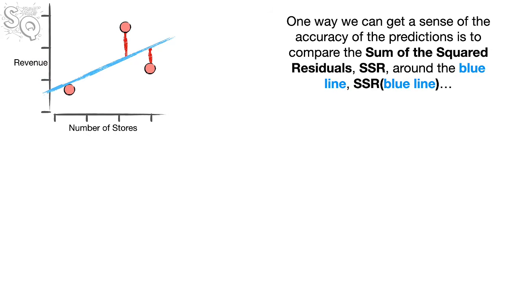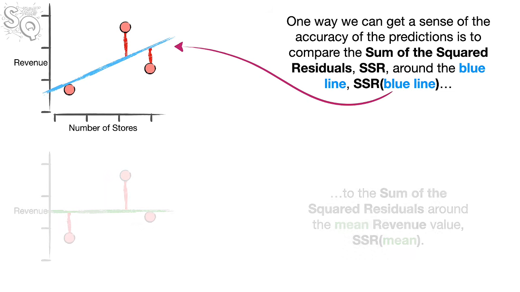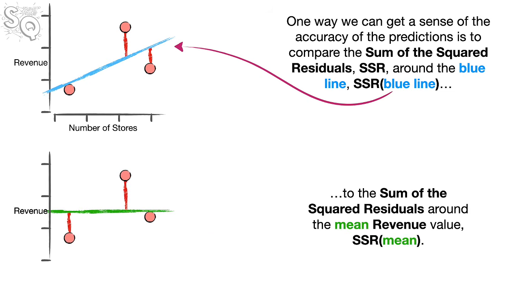One way we can get a sense of the accuracy of the predictions is to compare the sum of the squared residuals around the blue line to the sum of the squared residuals around the mean revenue value.